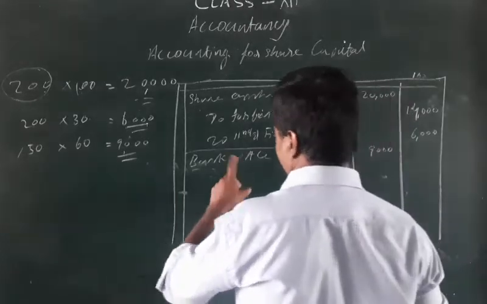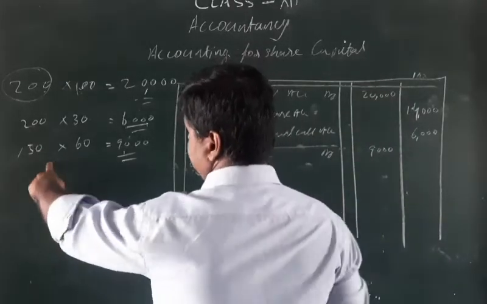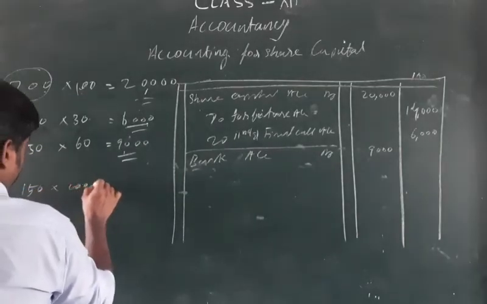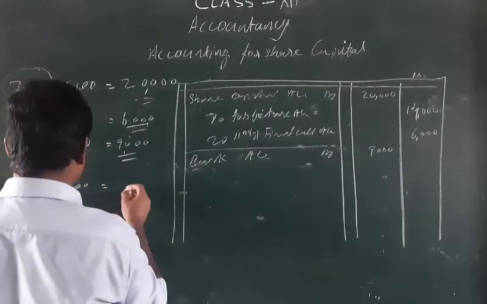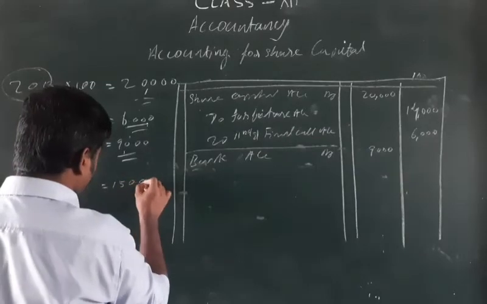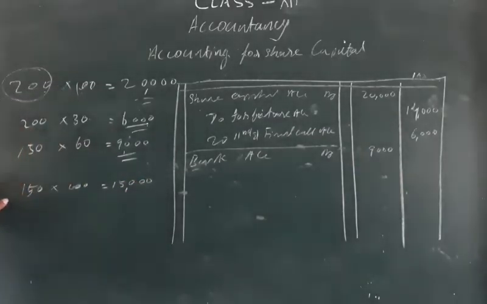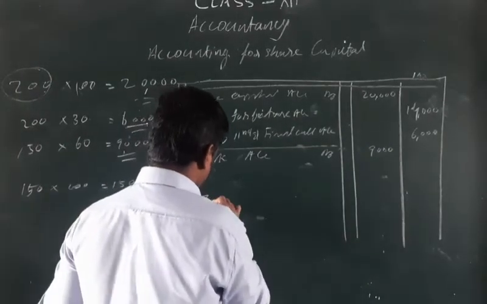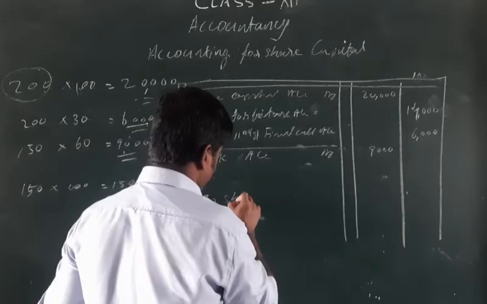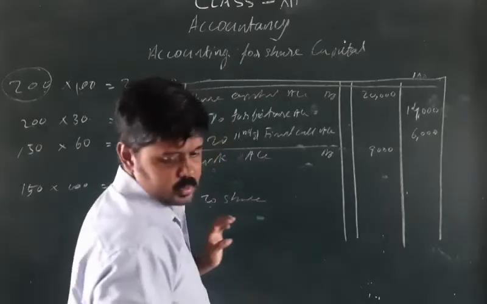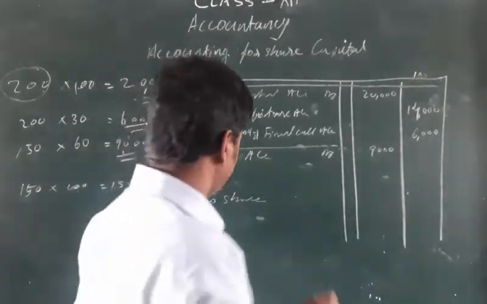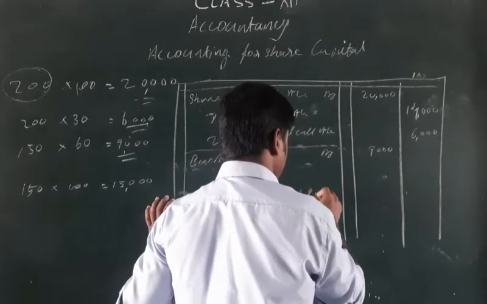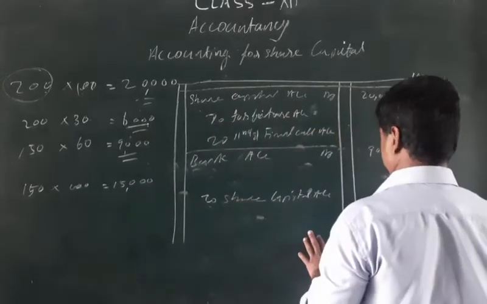But you know that this is 150 shares, and its total price is 150 into 100 rupees, that is 15,000. 15,000 rupees must come here to share capital account.